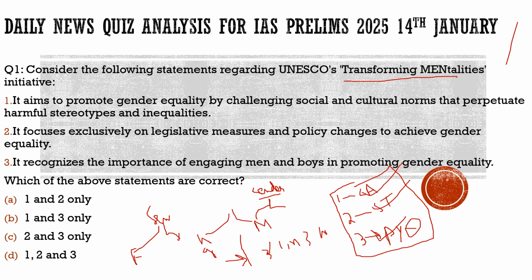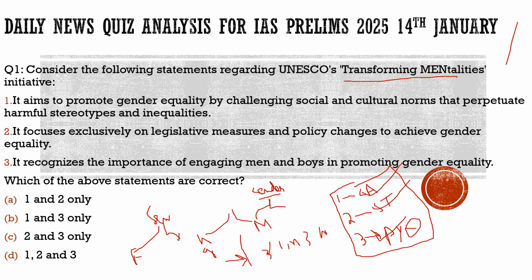And the reason he gives for that is the gender roles which are associated with them by society. With this respect, he talks about how it should be sanitized. If the stereotypes which people follow right now were removed from society, we could reach that egalitarian society which we are dreaming of, where women will not suffer and there would be very much equality. In this regard, he further talks about UNESCO's Transforming Mentalities.